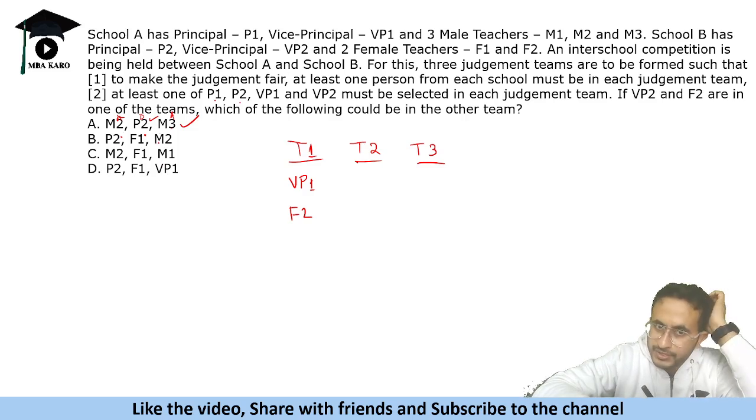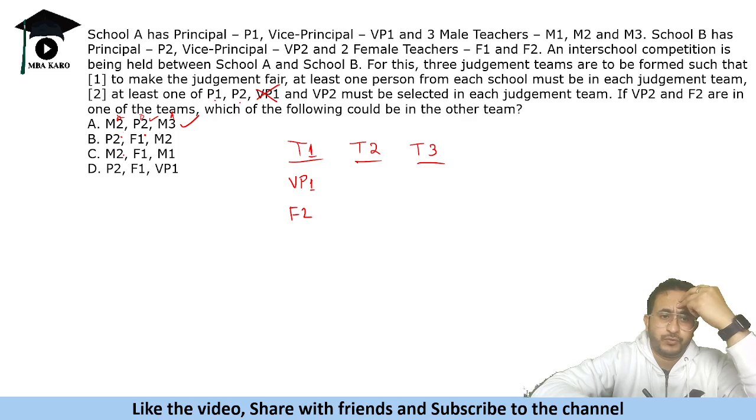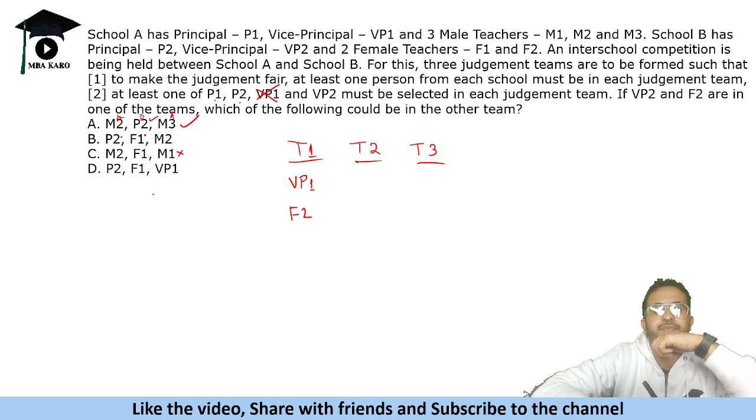If P2 is selected, VP1 is already selected, so it cannot be part of the team. M2, F1, M1. In this case, neither principal nor vice principal is selected.